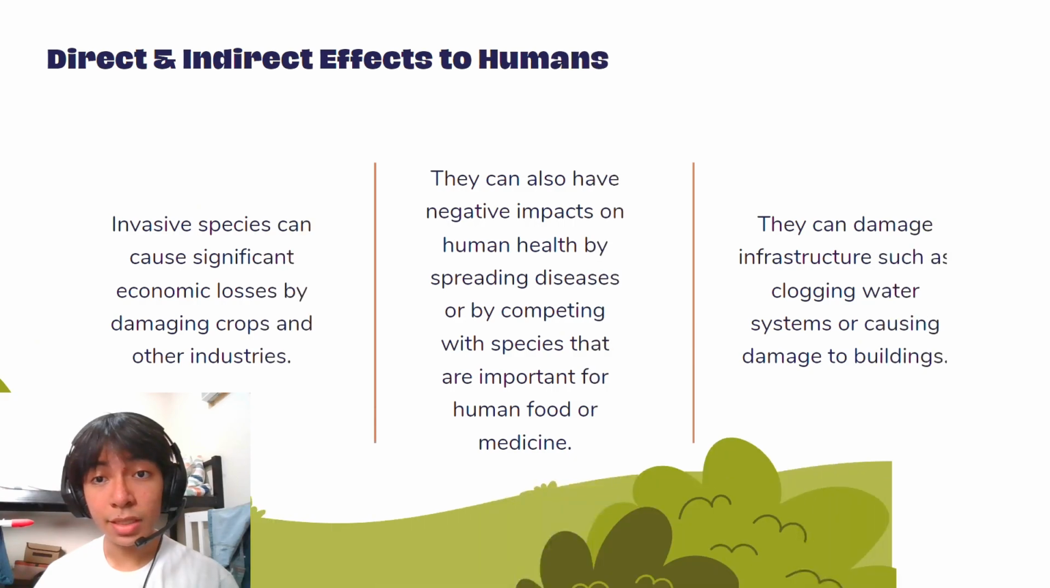Specific effects to us humans include causing significant economic losses by damaging crops and other industries. They also have negative impacts on human health by spreading diseases or by competing with species that are important for human food or medicine. Lastly, they even damage infrastructure such as clogging water systems or causing direct damage to buildings.